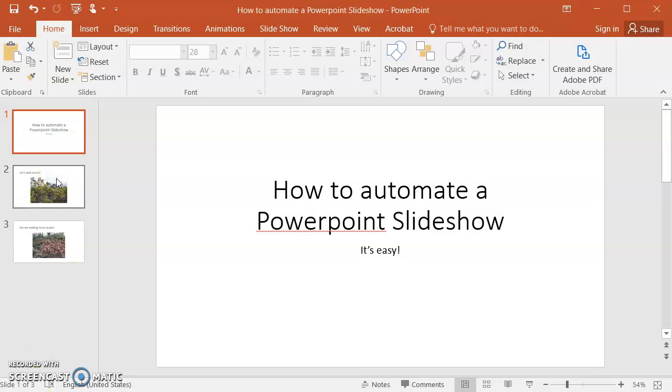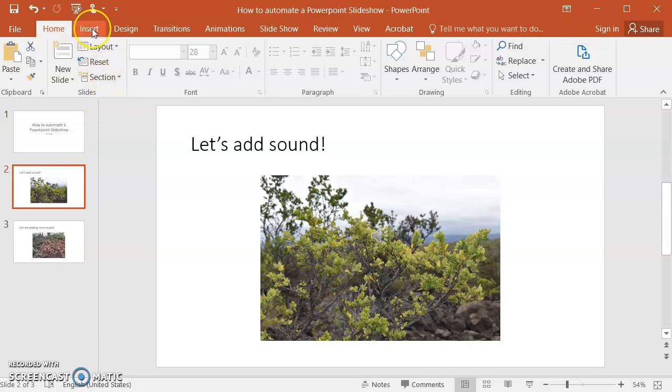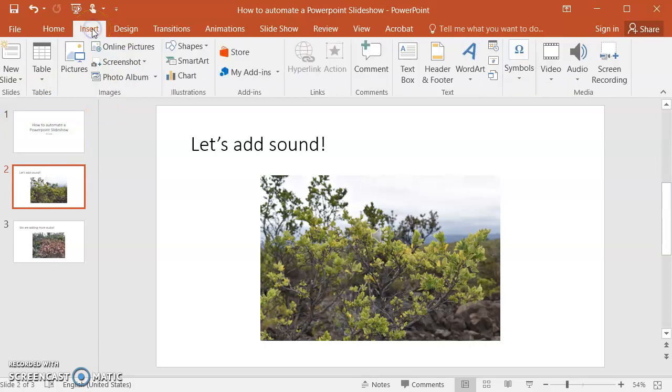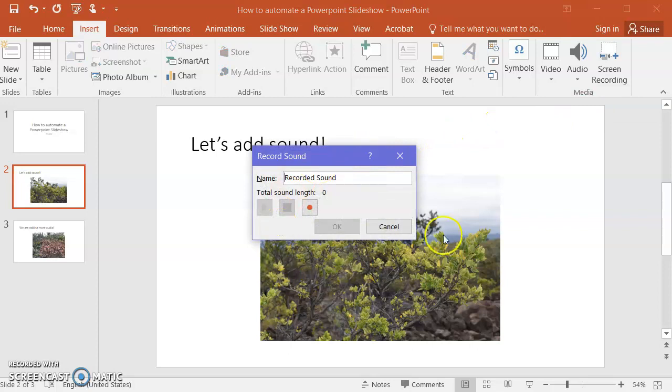To add audio, you are going to start off by coming to the Insert menu. Within the Insert menu, there's an icon of a speaker with the words Audio. You are going to open the menu below that and choose Record Audio. This opens a dialog box that allows you to put your presentation words into your presentation.